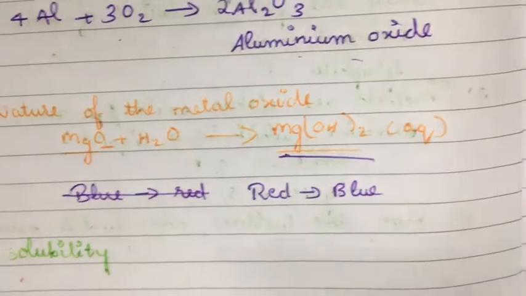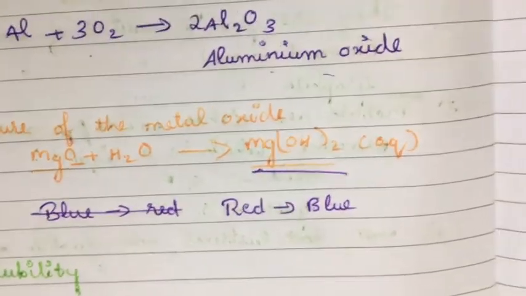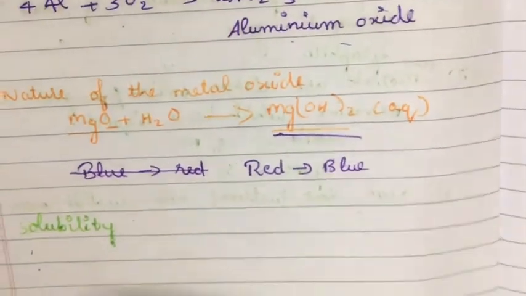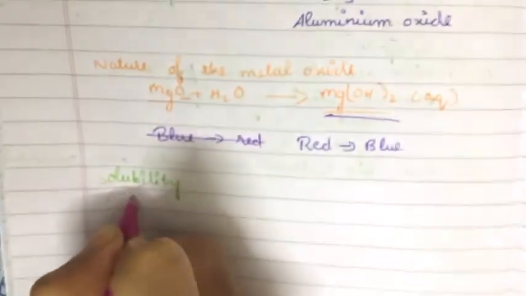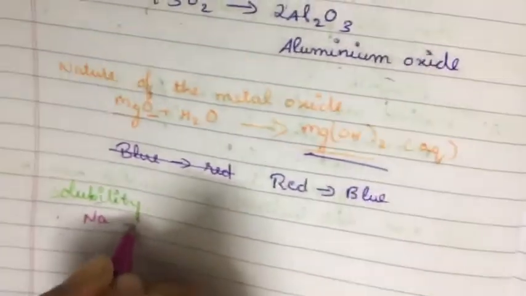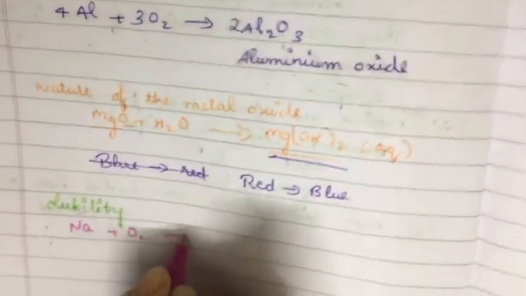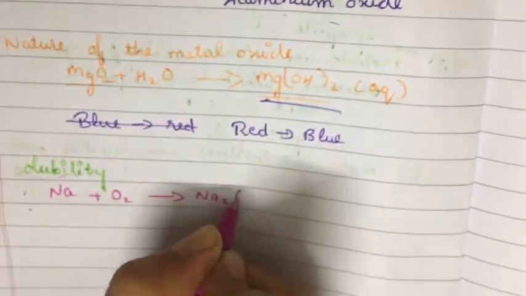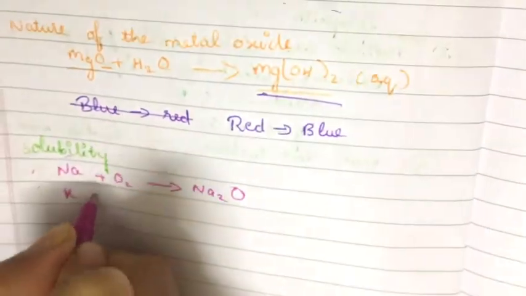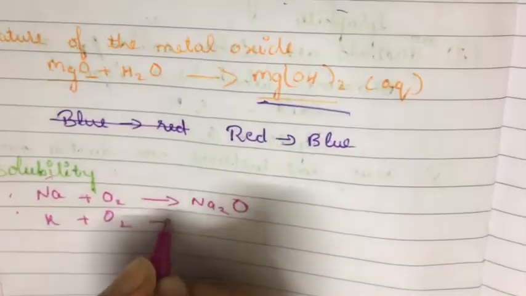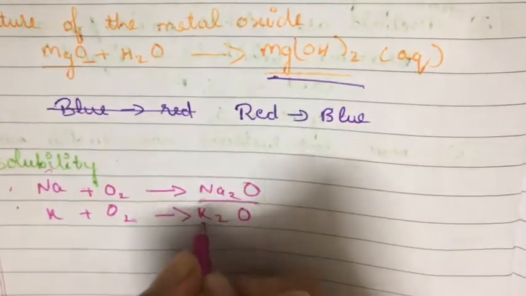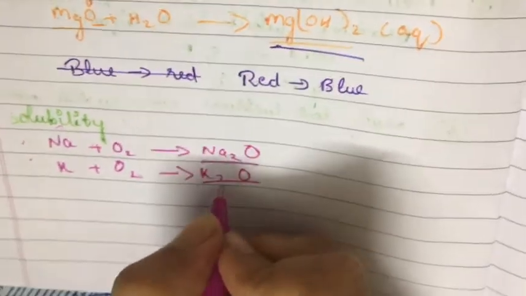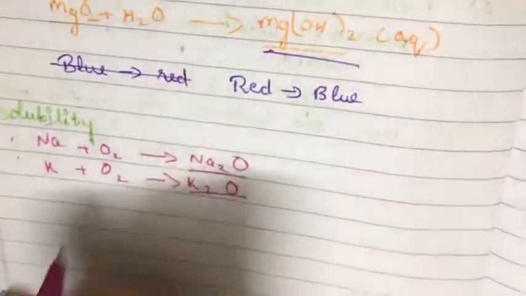Most of these metal oxides are insoluble in water, but alkali metals, the first group metals, are soluble in water. For example, sodium Na plus O2 gives Na2O, and K plus O2 gives K2O. These are metal oxides, and the metals here are sodium and potassium. Now let us dissolve them in water.